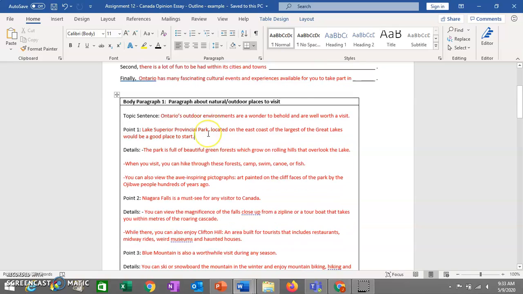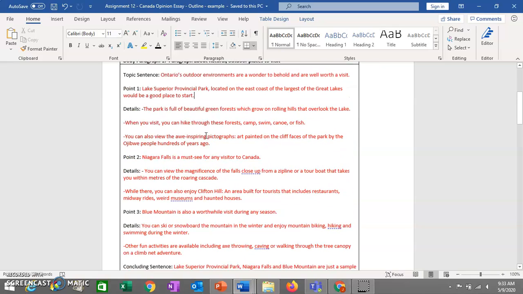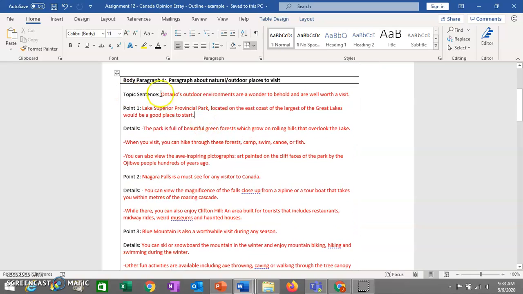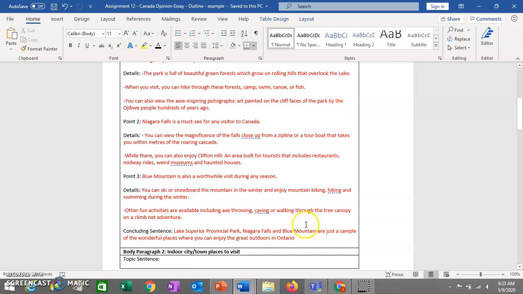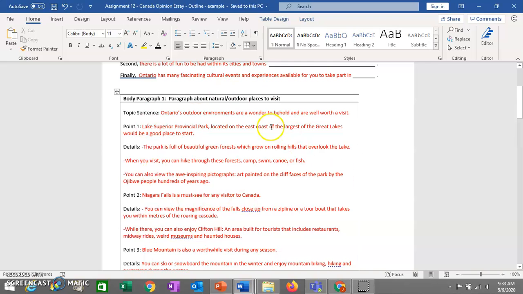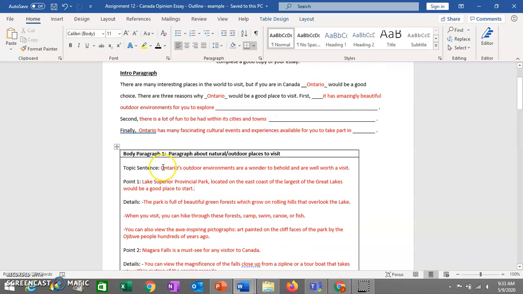Okay, so then we're going to get into body paragraphs, which follow the usual paragraph format we've looked at. We have a topic sentence, we have supporting details, and then we have a concluding sentence. So all of your body paragraphs will take this format. So my topic sentence here: Ontario's outdoor environments are a wonder to behold and are well worth a visit. Okay, so this whole paragraph is going to support this idea.